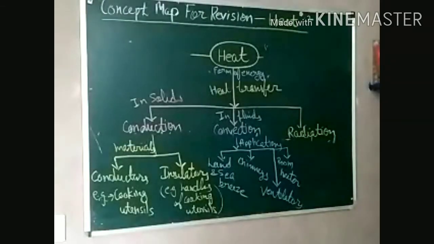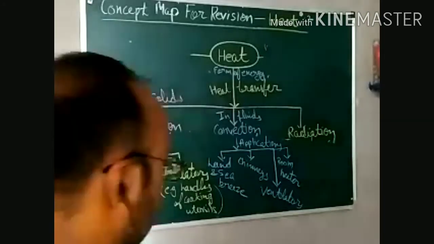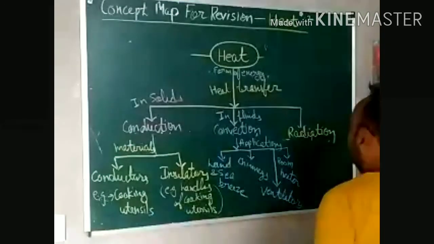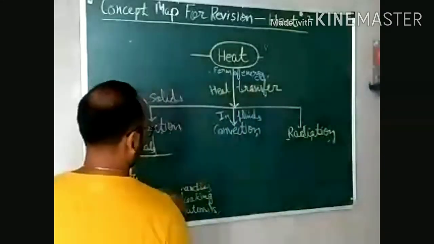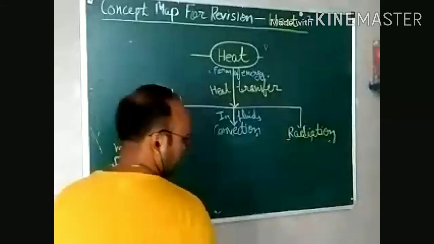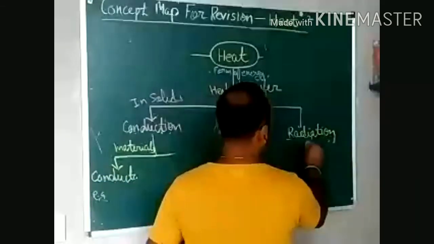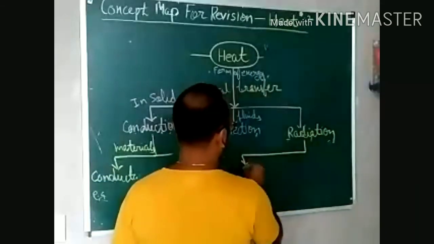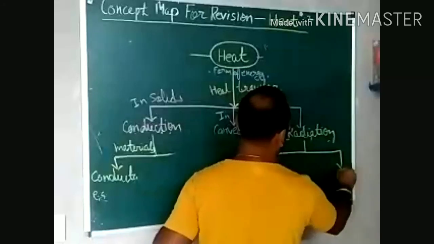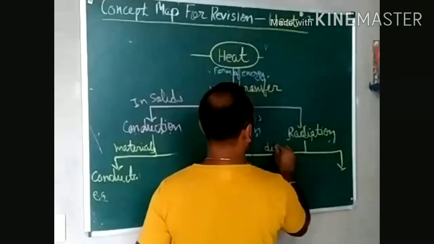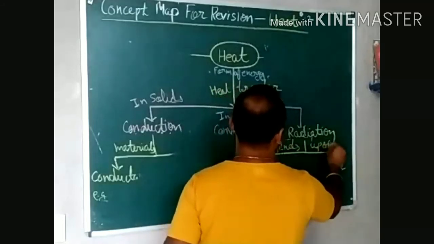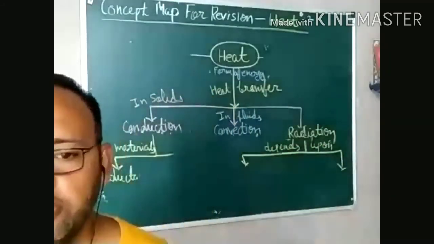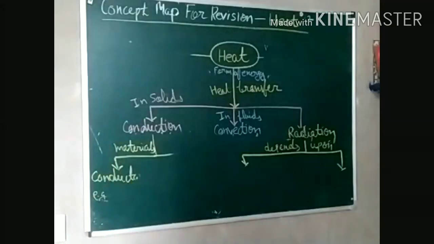Now if I come back to radiation, radiation depends upon two things.